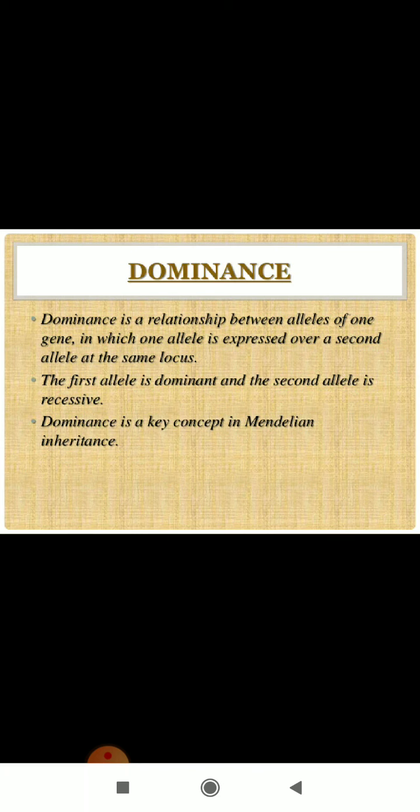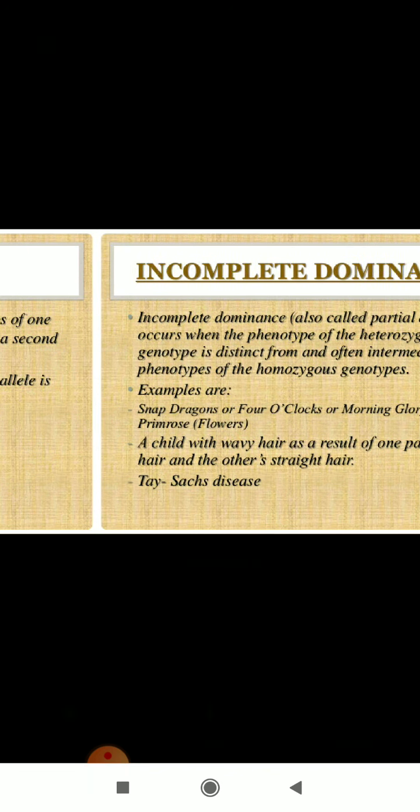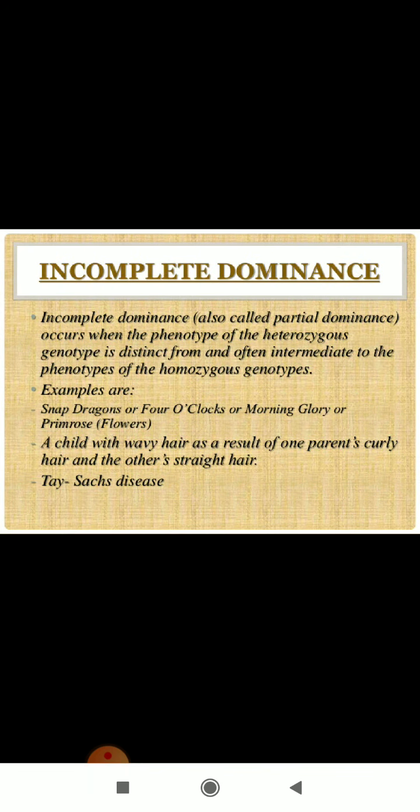Now, before going into the details of the law of incomplete dominance, you have already understood what dominance is. Dominance simply means the relationship between alleles of one gene in which one allele is expressed over a second allele at the same locus. So here the dominant allele is the one which is expressed in the F1 generation, and the one whose effect is masked or hidden is the recessive allele. So it was a key concept in Mendelian inheritance. Now, the first deviation is incomplete dominance. It is simply known as the law of incomplete dominance, or it is also called partial dominance.